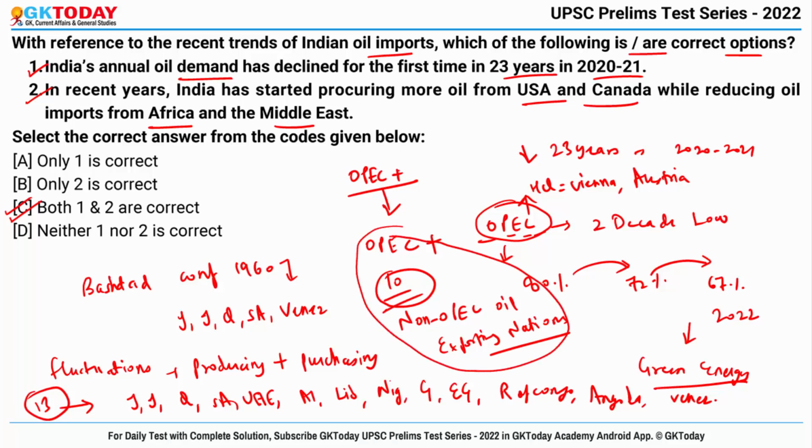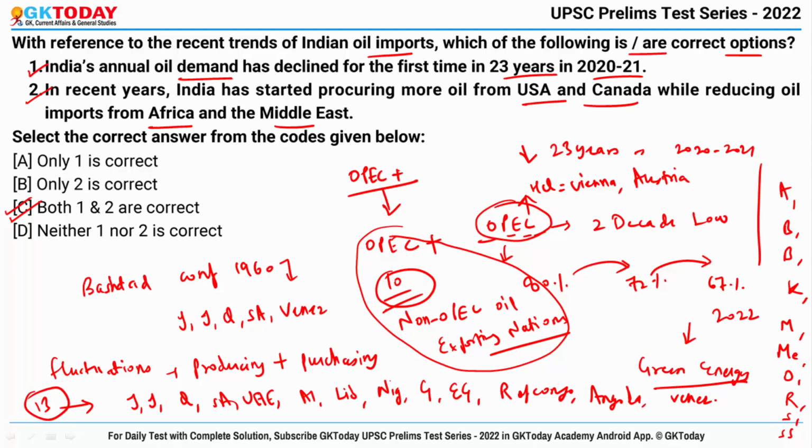And which are these 10 countries? I am writing it here. Azerbaijan, Bahrain, Brunei, Kazakhstan, Malaysia, Mexico, then Oman, Russia, Sudan and South Sudan. Okay, so this is called OPEC plus.